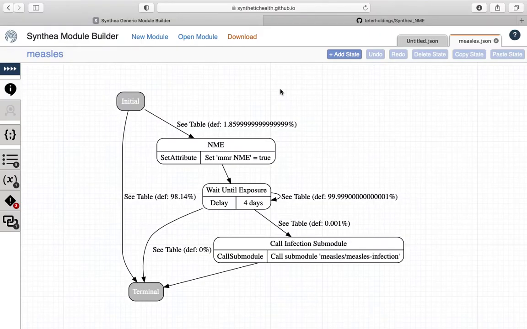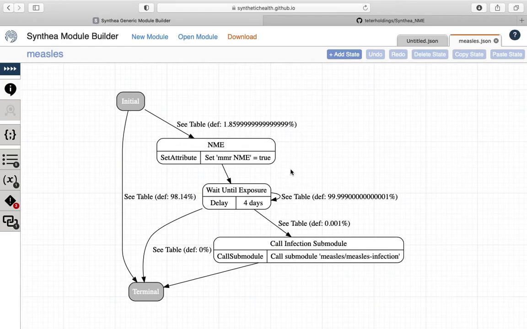The immunizations non-medical exemption module that we have provided uses the new capability that we have put into the immunizations.java workflow. This module sets an NME attribute for the MMR vaccine for a subset of patients based on lookup table probabilities.